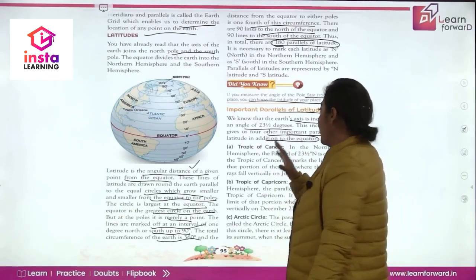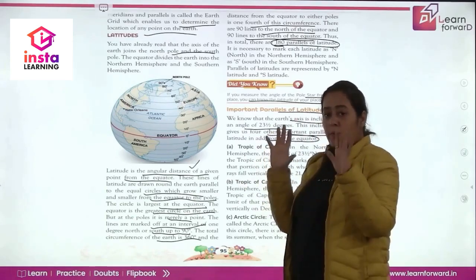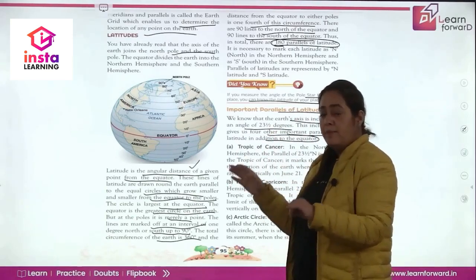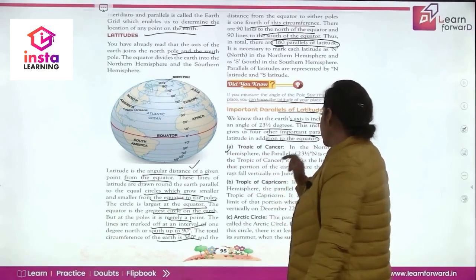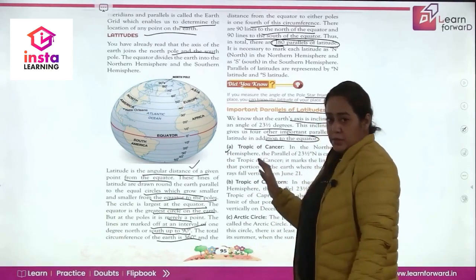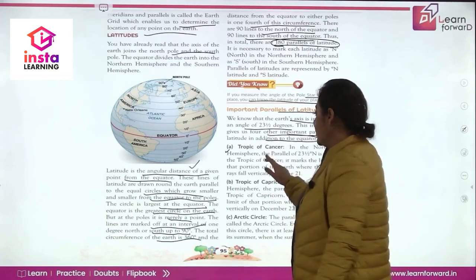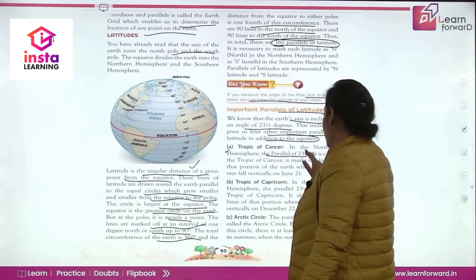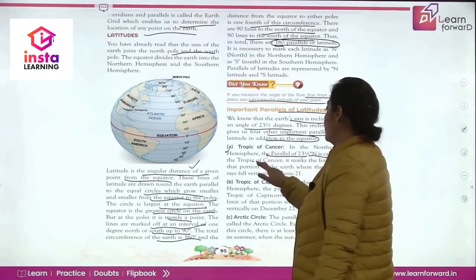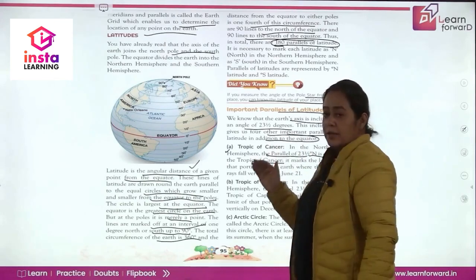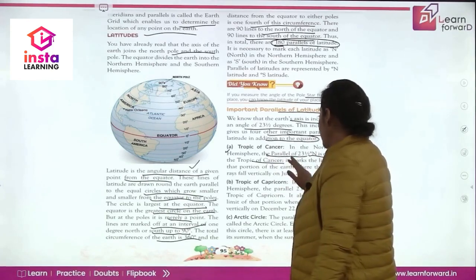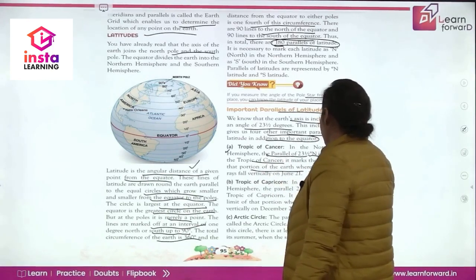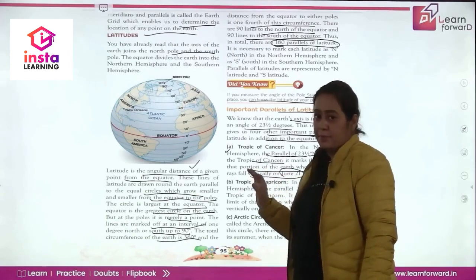तो अगर हम बात करें parallels of latitude तो equator हमने पढ़ लिया. We are going to study 4 more parallels of latitude. First is Tropic of Cancer. In the northern hemisphere, the parallel of 23.5 degree north is called Tropic of Cancer. It marks the limit of that portion of the earth where the sun's rays fall vertically on June 21. ये हमने पढ़ा था last chapter में, if you remember.